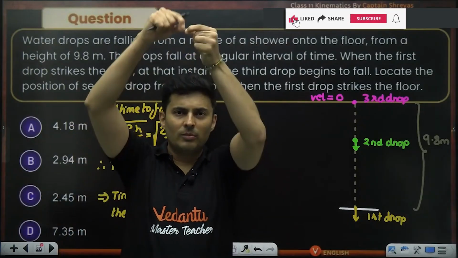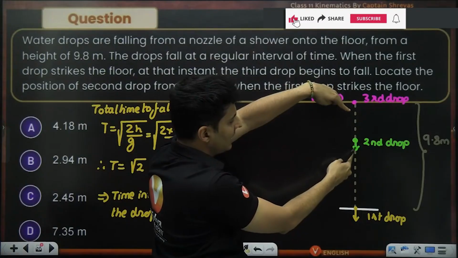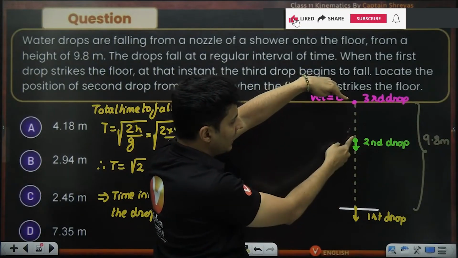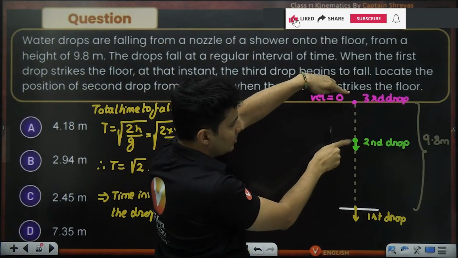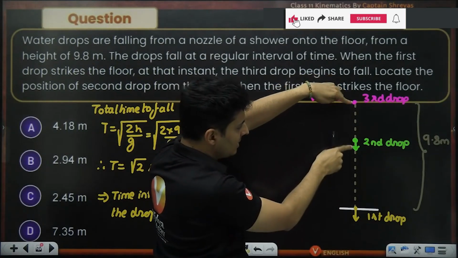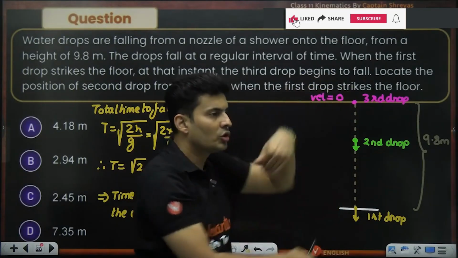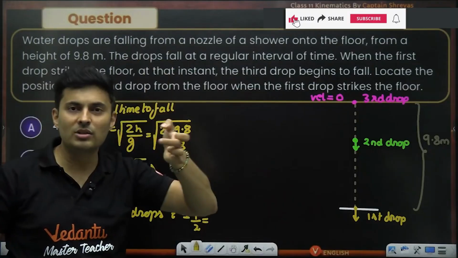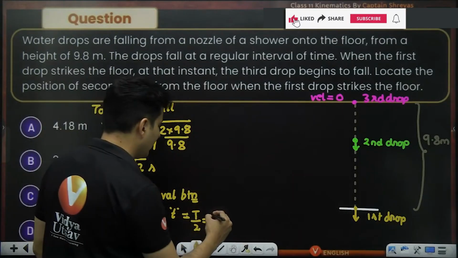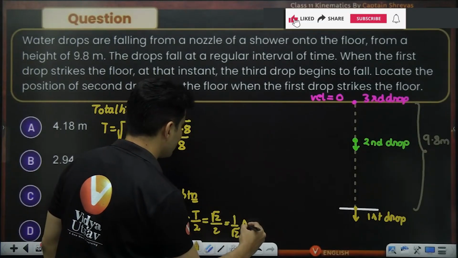How? The first drop is, let's say, here. It starts falling down. Now the second drop comes, it reaches here. So t seconds are over. Then the second drop is over here, the first drop is over here, and small t seconds have elapsed. Once this reaches here, the next t seconds are over. So 2 times small t is over from here to here. That means small t is capital T by 2. So root 2 by 2, which is 1 by root 2 seconds.